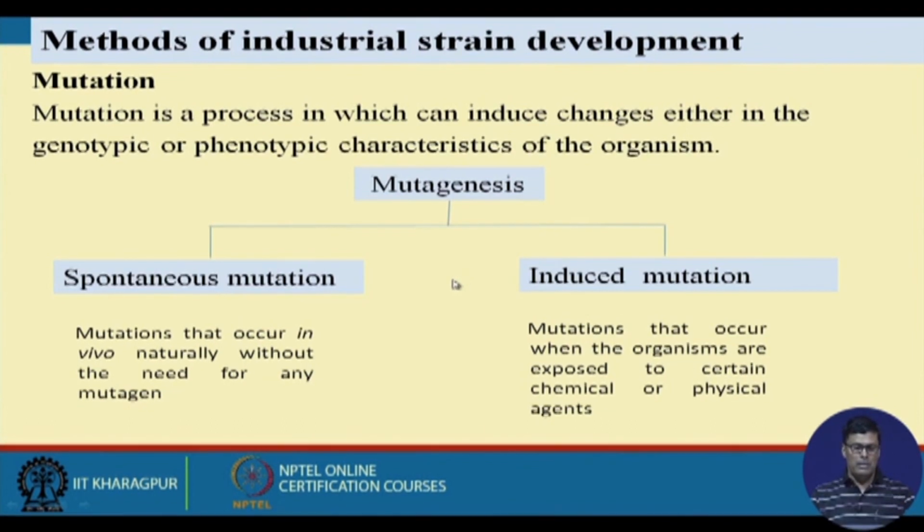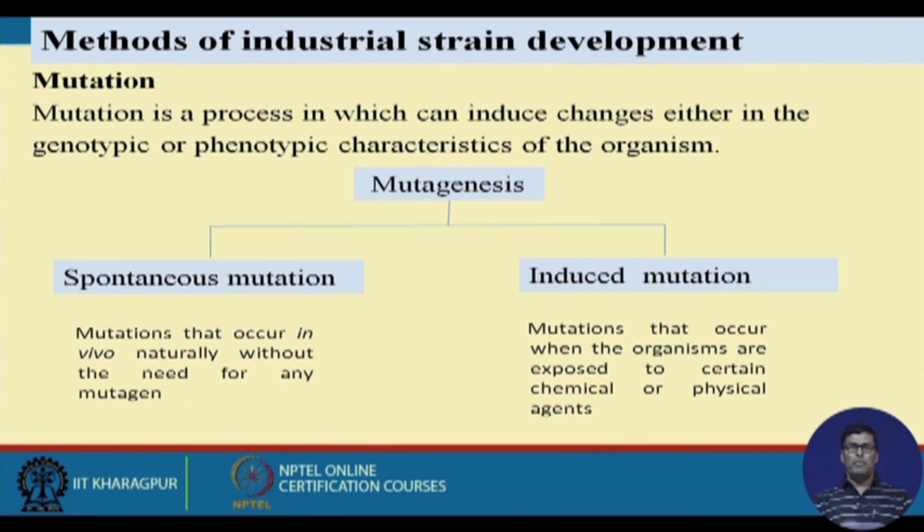So mutation is a well known technique that is used in the industry for the improvement of the productivity of the strain. Mutation is a process which can induce changes in either the genotype or phenotype characteristics of the organism. So two types of changes occur in the organism, one genetic and another phenotypic, which can be done with the help of mutation.